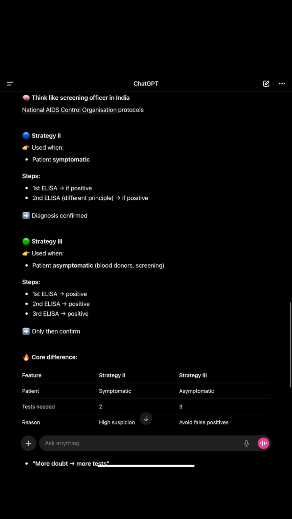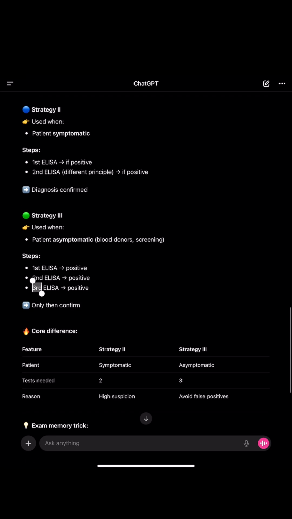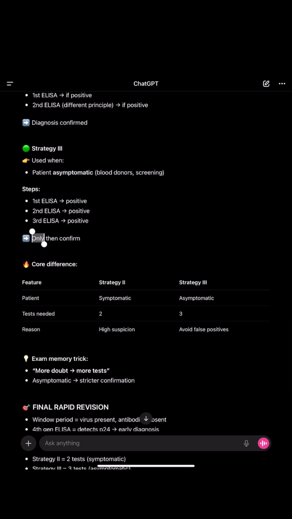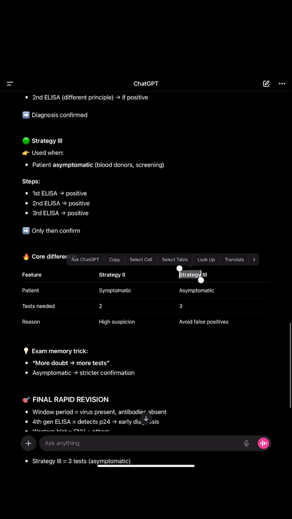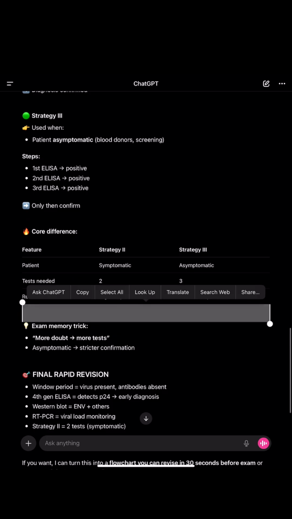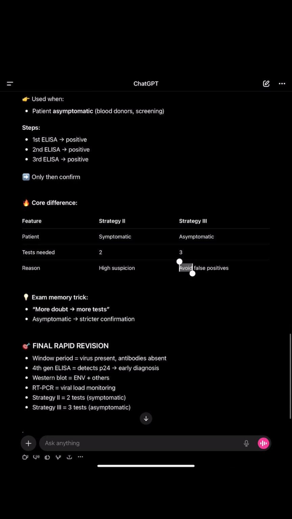In the third strategy, first ELISA positive, second ELISA positive, and if the third ELISA is also positive, only then do we confirm the result. The test needed depends on the situation. And the reason: high suspicion, avoid false positive. More doubt, more tests. Okay.